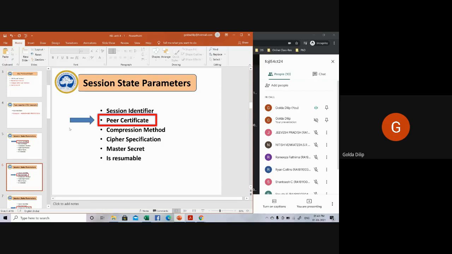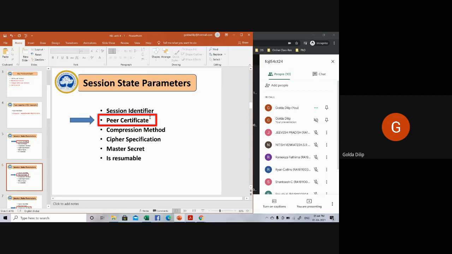In the previous unit, when we discussed the two email protocols, PGP and S/MIME, secure MIME, PGP uses its own certificate, like an Apple family. But S/MIME, the secure multipurpose internet mail extension protocol, makes use of X.509. So here, our SSL peer certificate is also X.509, the current version, I think version 3 certificate.